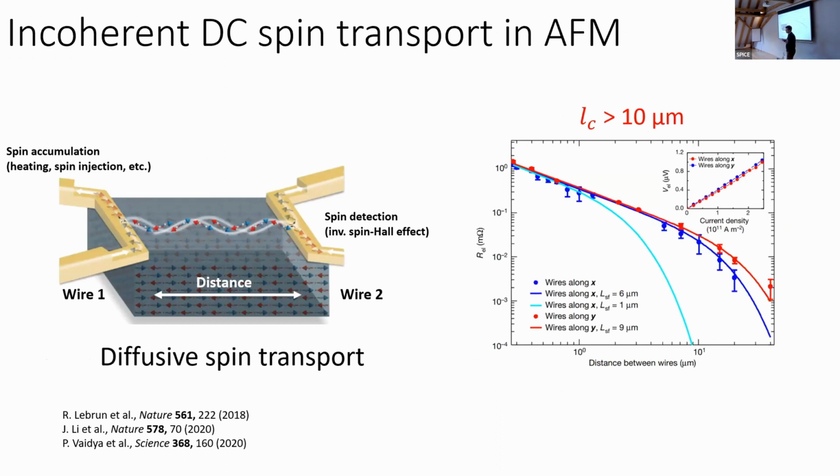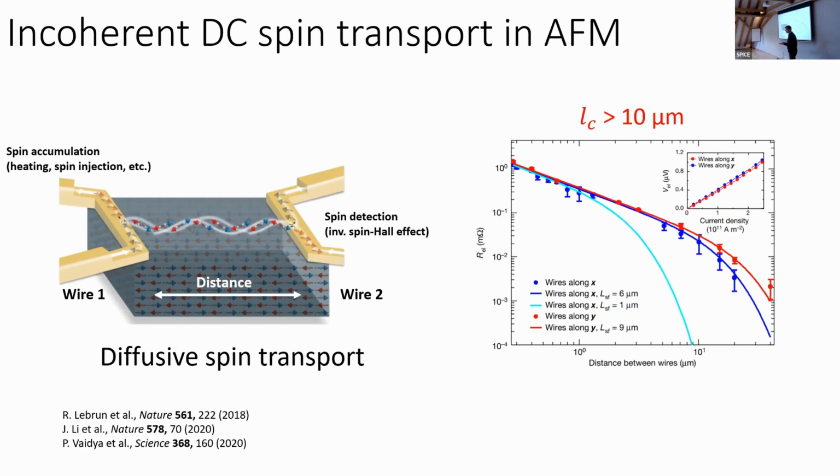An idea here is pretty simple. You make a local population of non-equilibrium antiferromagnetic magnons, and then they diffuse away. And then you're able to measure, via some inverse spin effect, this so-called diffusive magnon transport. It's remarkable because this diffusive spin transport works very well in magnetic insulators, where there are basically no electrons, and you can transport information over distances of more than 10 microns.